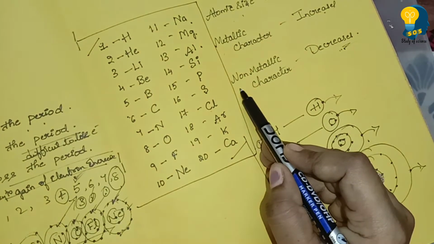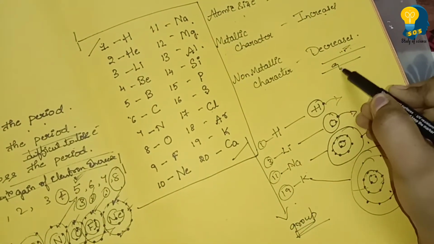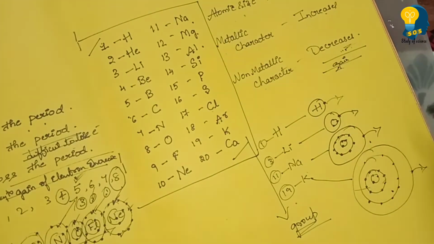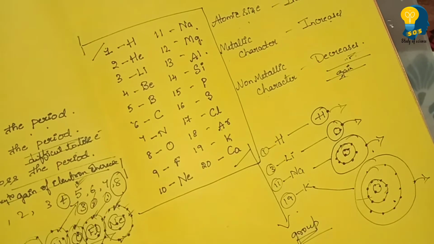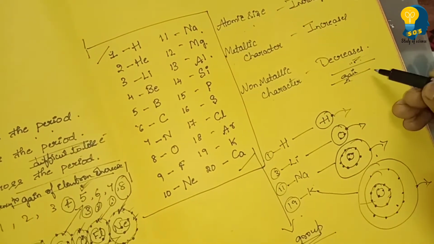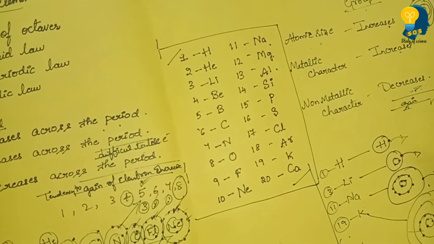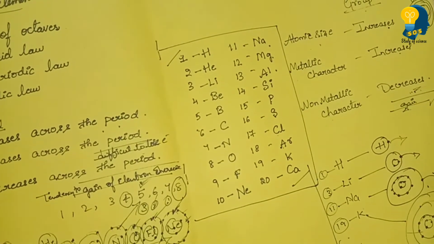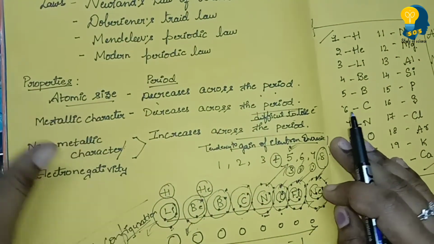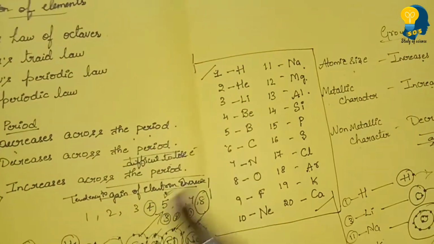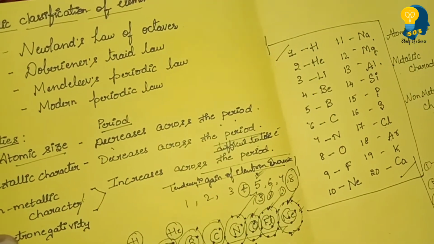What about non-metallic character? Non-metallic character decreases. What is non-metallic character? Tendency to gain electron. The tendency to gain electron is decreasing. It is easy for these elements to lose electron, so where can they gain? They cannot gain, right? That is the reason it is difficult for the elements to gain the electron, so they easily lose the electron. These two are very important. One I taught you about the period and another about the group. If you understand these concepts, it is easy for you to write the answers.